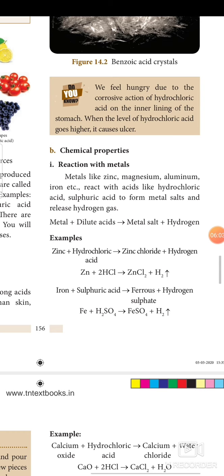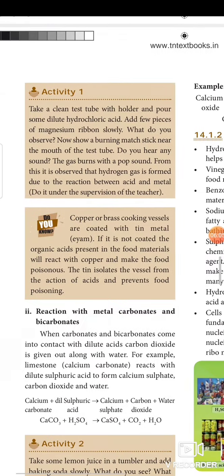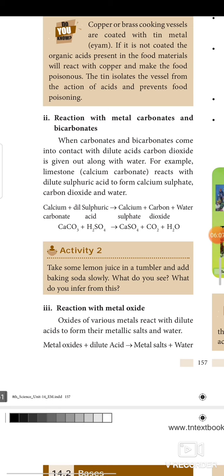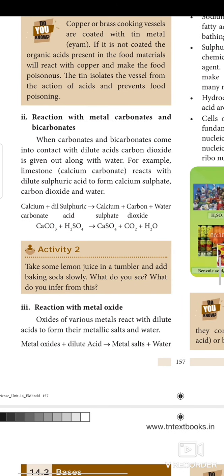The second is reaction with metal carbonates and bicarbonates. There are some metal carbonates and bicarbonates. If the carbonates or bicarbonates are reacted with some acid, what will be the result? The result will be salt, carbon dioxide and water. Example, calcium carbonate CaCO3 plus dilute sulfuric acid H2SO4 will give you calcium sulfate CaSO4 plus carbon dioxide CO2 plus H2O water.